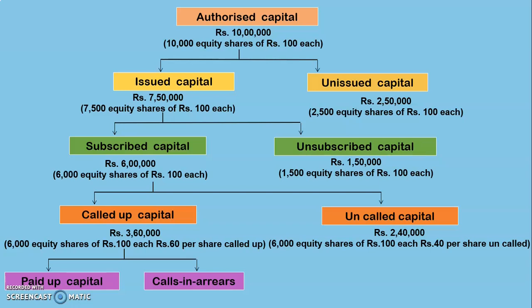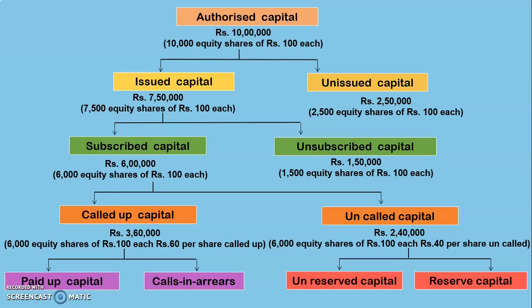This is called calls in arrears. Now out of this uncalled capital, the company may keep a part of the capital as reserve capital, and this capital will be called only at the time of winding up of the company. And the uncalled capital which is not kept as reserve capital is called unreserved capital.